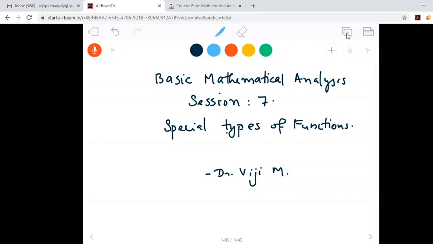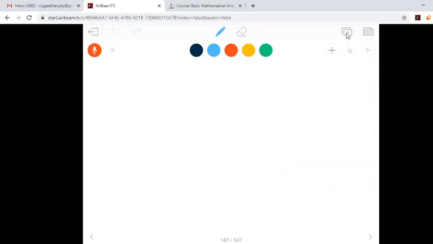In this session we will be discussing special types of functions. Mainly we are defining what is meant by injection, surjection and bijection.